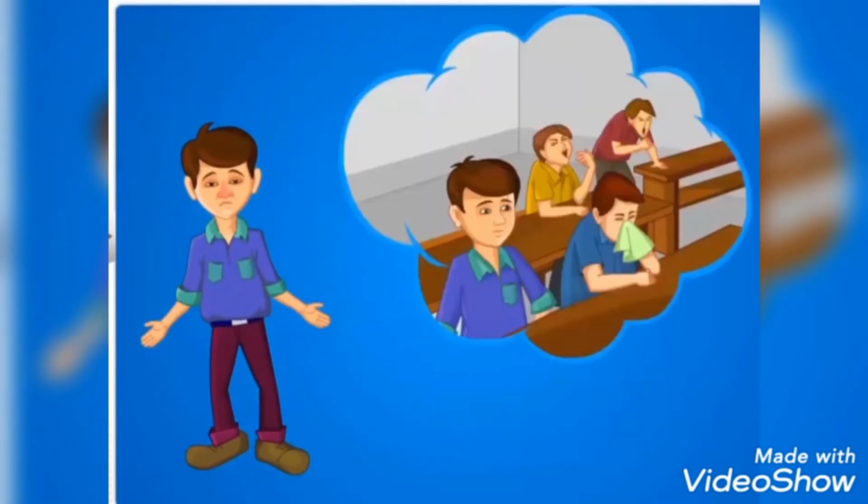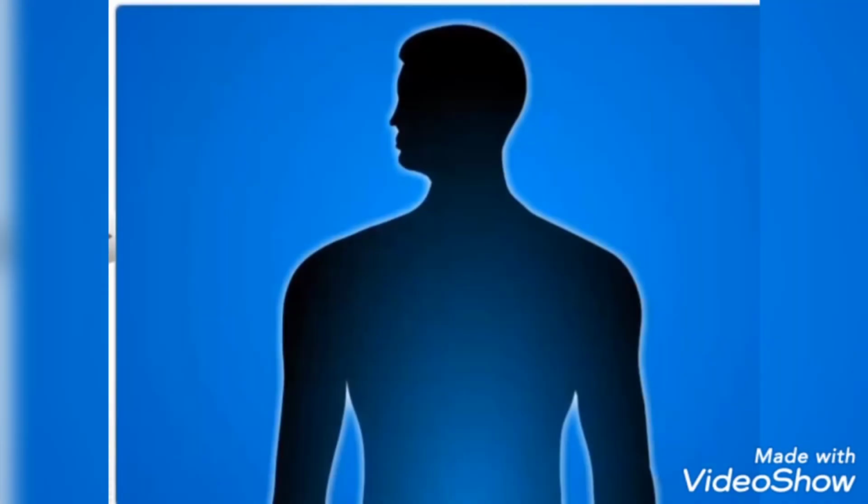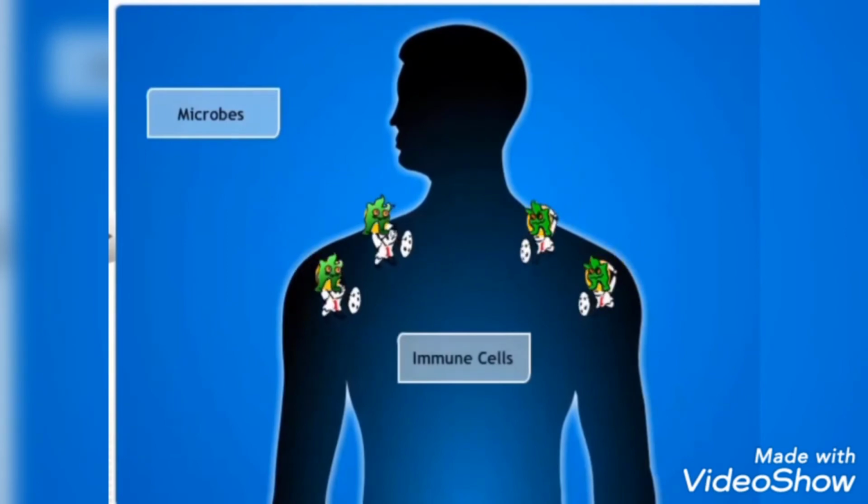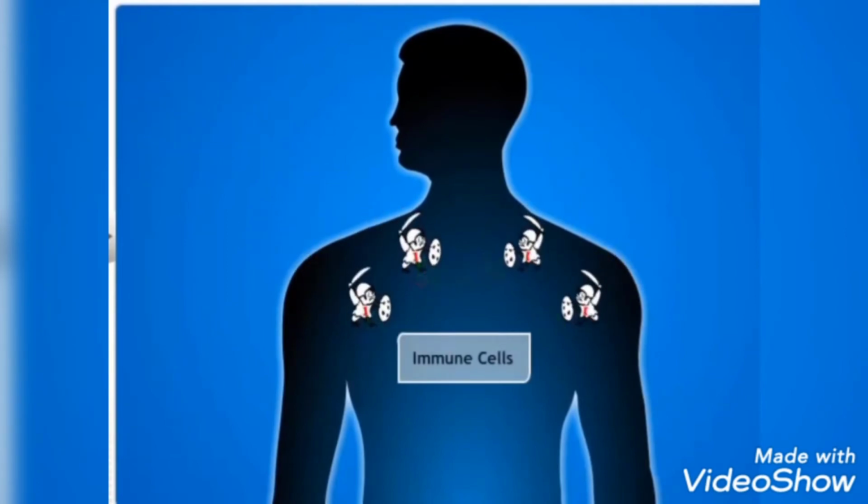Mom, I have a doubt. One of my schoolmates is suffering from cough and cold. Why were all the people around him getting the same infection? This happened because the immune system of our body is fighting against the microorganisms.